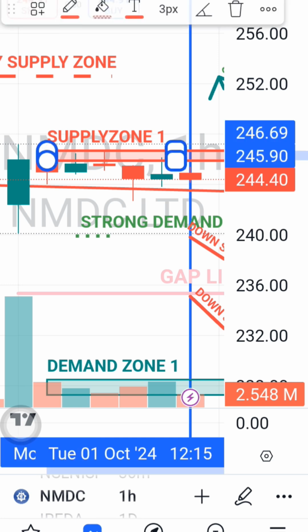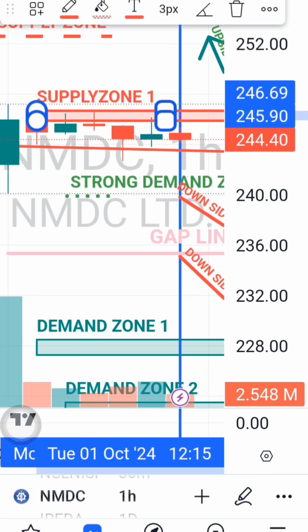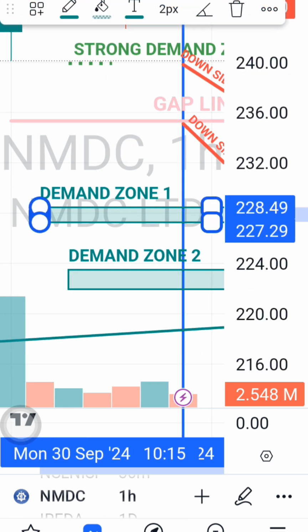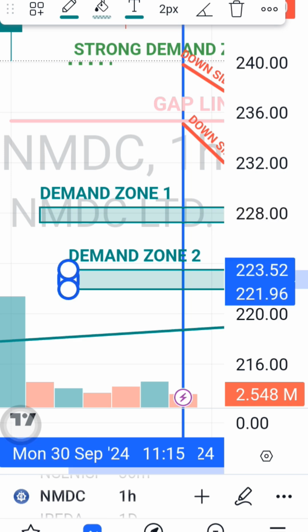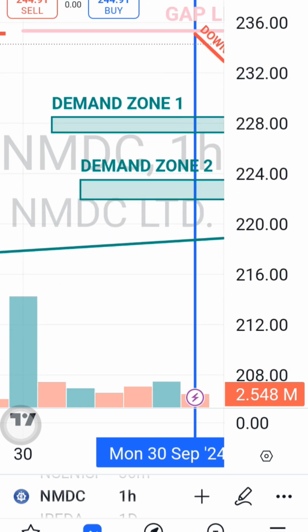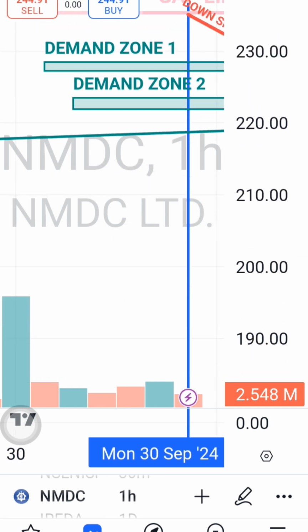Whenever supply zone 1 gives a breakout with a big candle and strong volume, you can enter. If it is unable to give a breakout above supply zone 1, and after touching the supply zone it comes down with a big candle and strong volume, then we have to exit. Again, when our demand zone comes and there is a bounce back with a big candle and strong volume, then you can consider entry. If you want to know more exactly about how to enter, in my previous videos I have shown examples of how Reliance share and Bank Nifty bounced back, you can just go and refer.